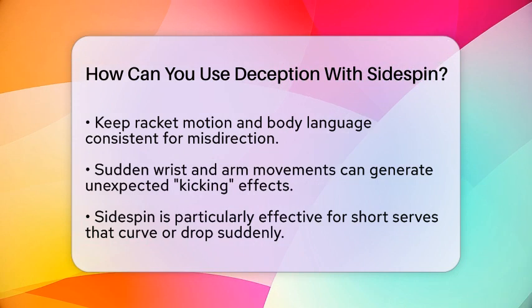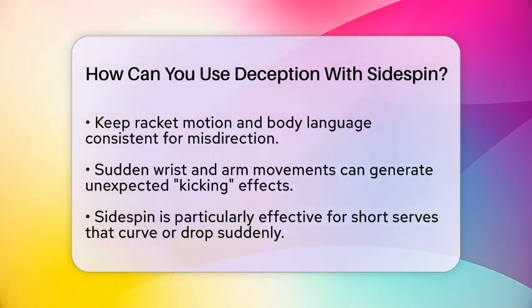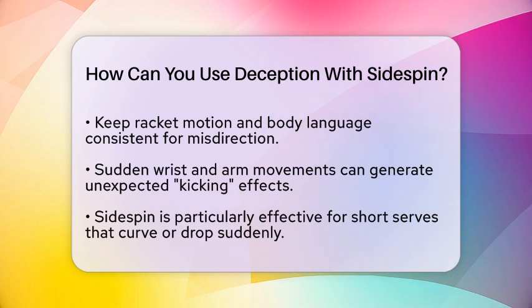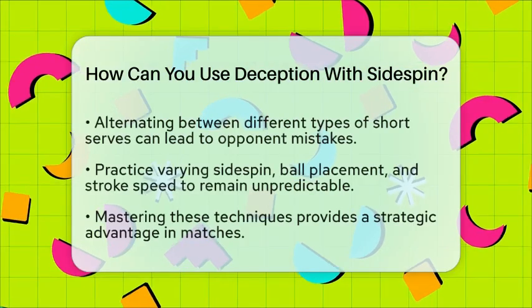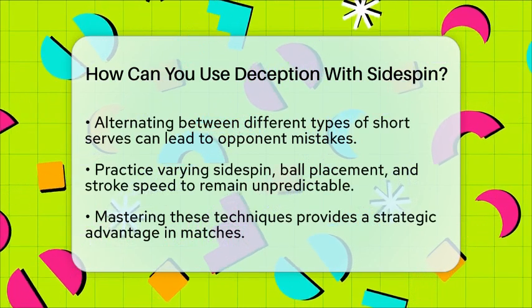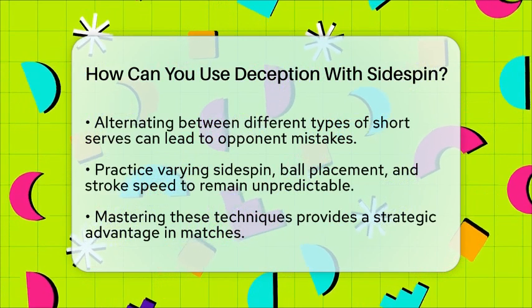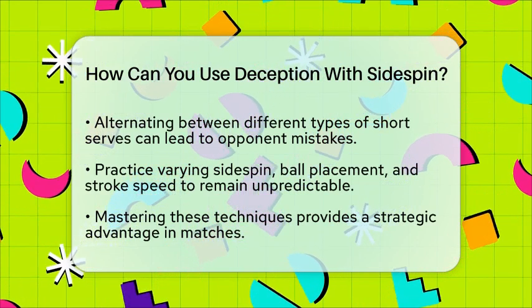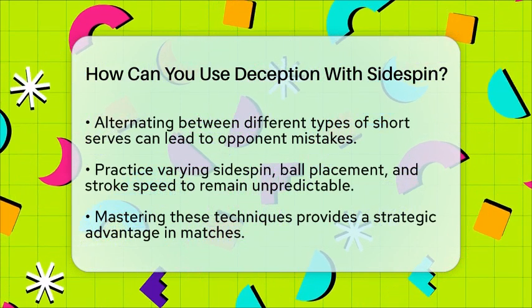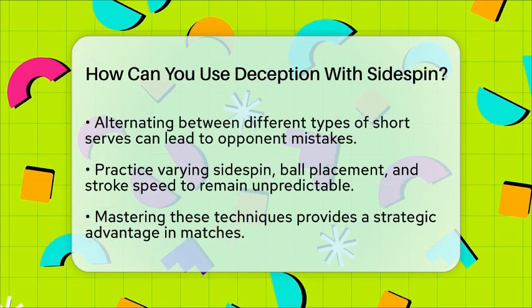When it comes to serves and short shots, using sidespin can be particularly effective. Short serves that stay close to the net can drop suddenly or curve after bouncing. By alternating between short underspin and short topspin sidespin serves, you can make it difficult for your opponent to read the spin. This can lead to mistakes, like pushing the ball into the net or popping it up for an easy attack.